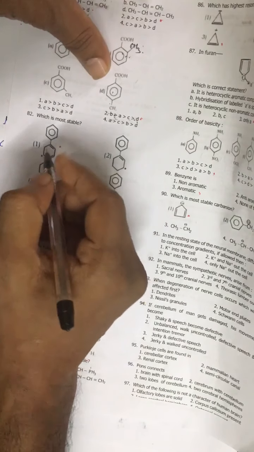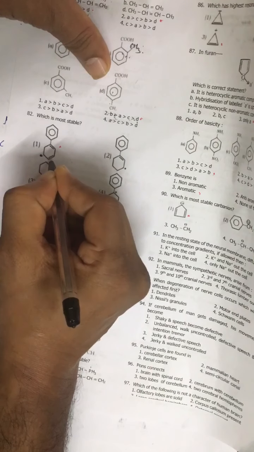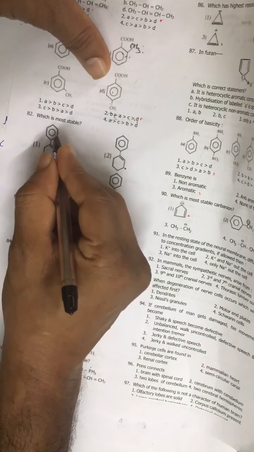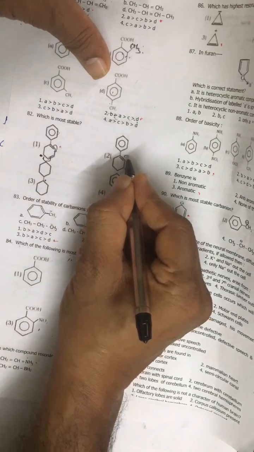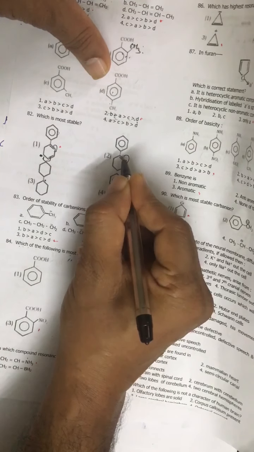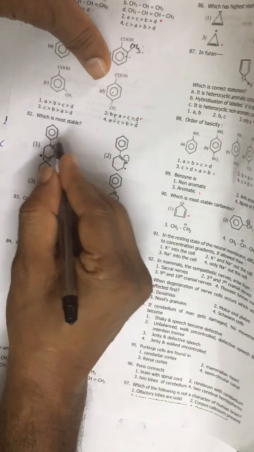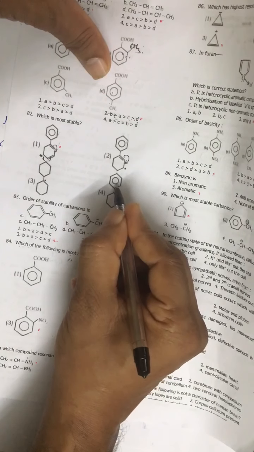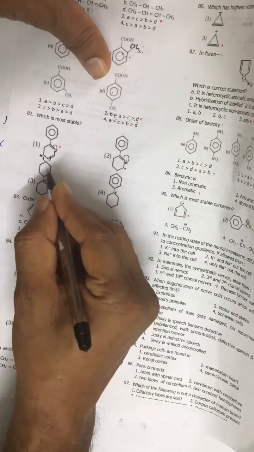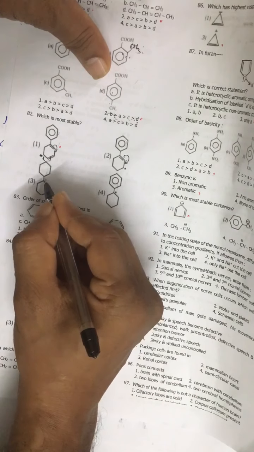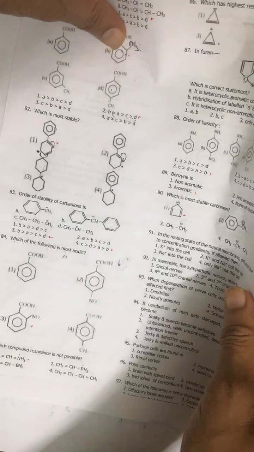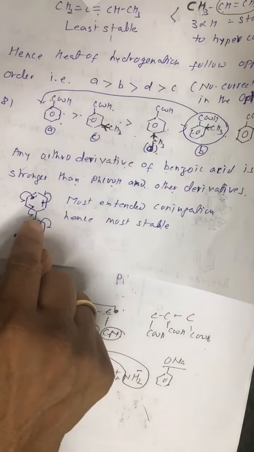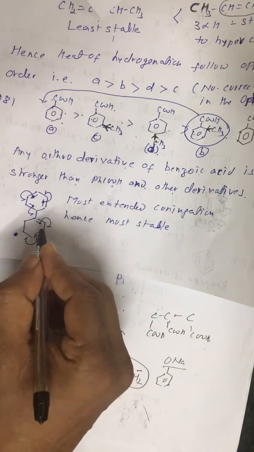Now look at the structure, we have a free radical, so we have extended conjugation, meaning from the benzene ring also electron can come. Here we have extended conjugation from here, then the benzene ring, but maximum extended conjugation is in the first case. Here we have a conjugate system only from the benzene ring. Here we don't have a conjugate system. It is stabilized due to only hyperconjugation. Alright, so the first one is most stable. This kind of movement, this is most stable.